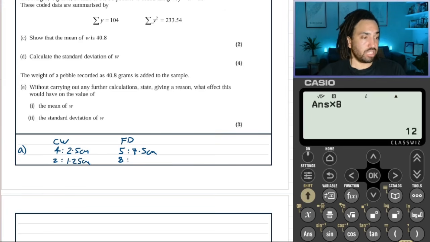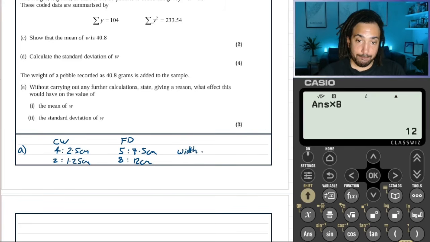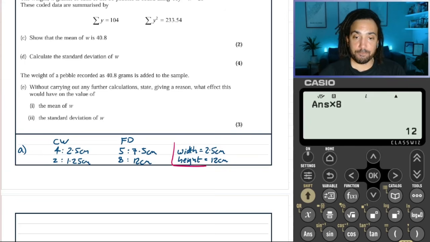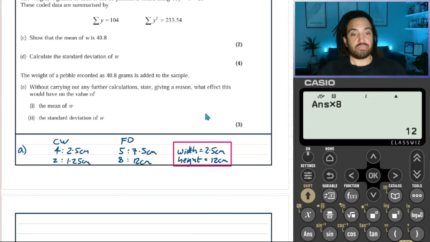So that gives us a height of 12 centimeters. Okay, so the answer is width equal to 2.5 centimeters and height equal to 12 centimeters. Perfect. Okay.